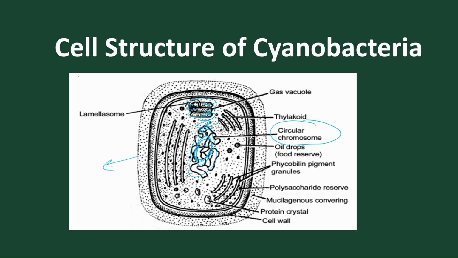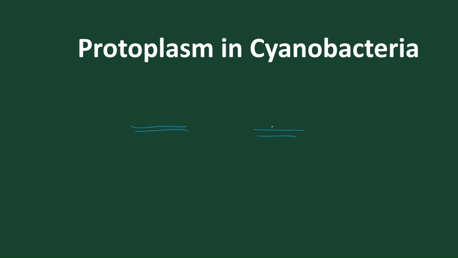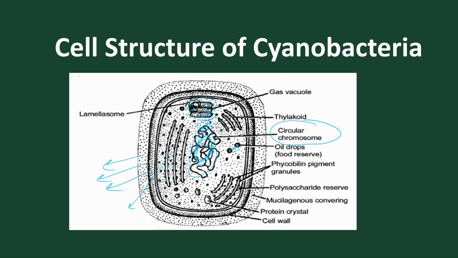This is the mucilaginous sheath, this is the cell wall, and this is the cell membrane. We find thylakoid membranes with pigments, and some cell inclusions like oil droplets, gas vacuoles, volutin, etc. The protoplasm is divided into centroplasm and chromatoplasm. The outside, peripheral part is called the chromatoplasm.